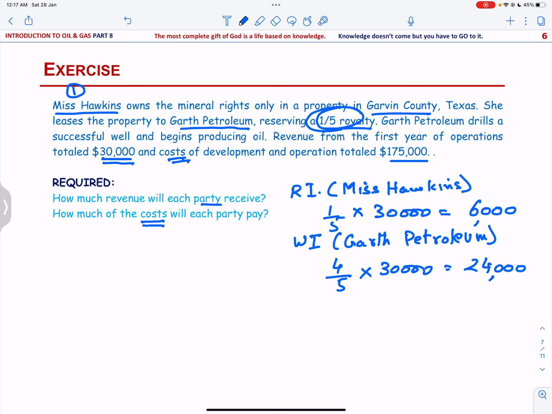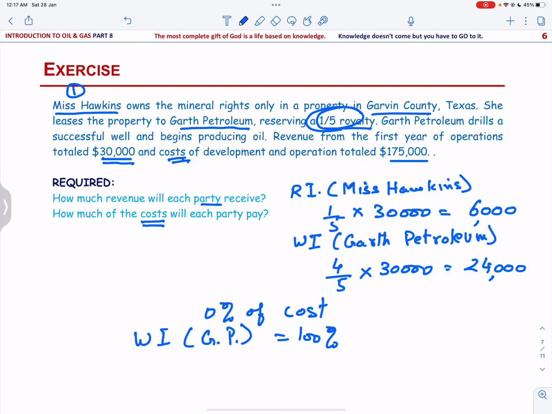So for the property owner, it is going to be 0% of cost, and the cost to be paid by the working interest owner, that is Garth Petroleum, is going to be 100% of the cost, and that is equal to 175,000.